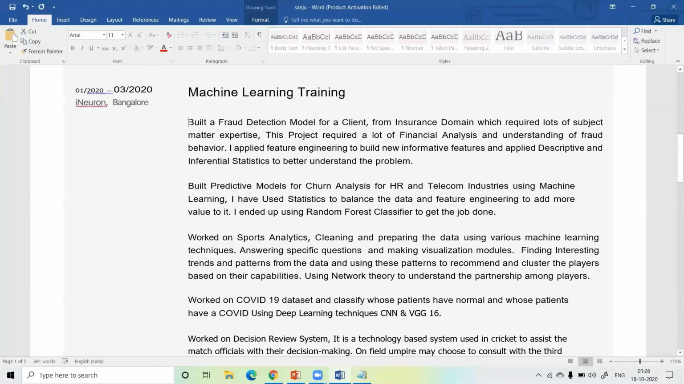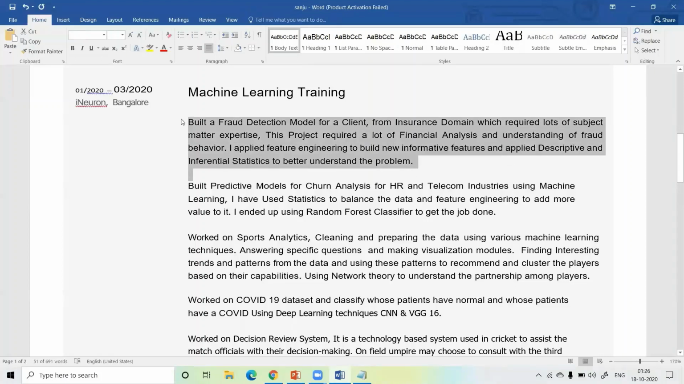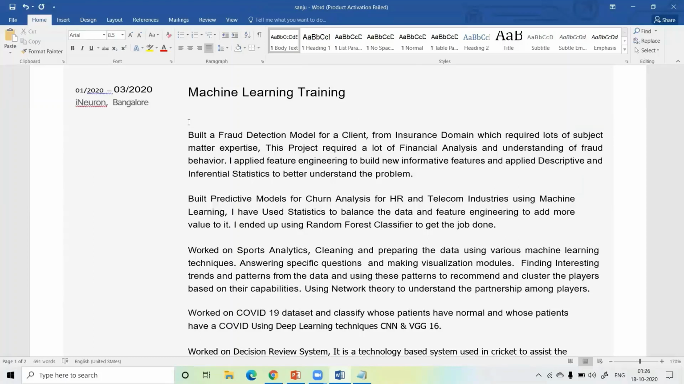For my projects in my resume, I write a description, but it's totally up to you. First of all, you write your project name, like insurance domain. I write insurance domain and I bold this first of all. Then you have to write your project description like this.